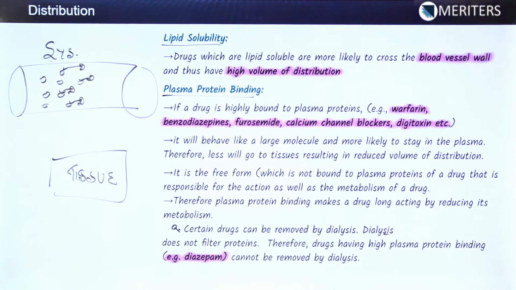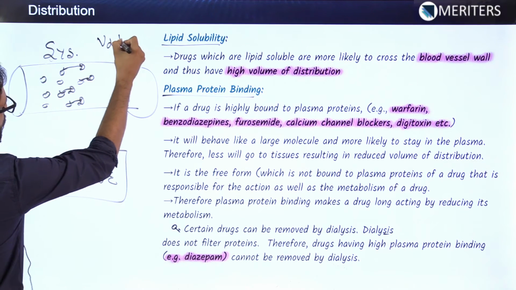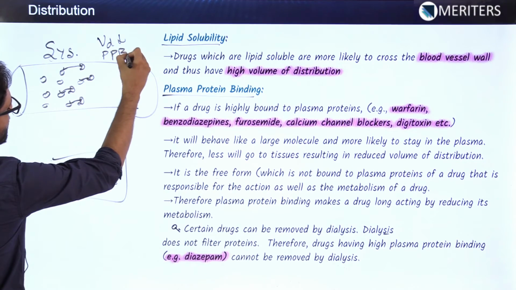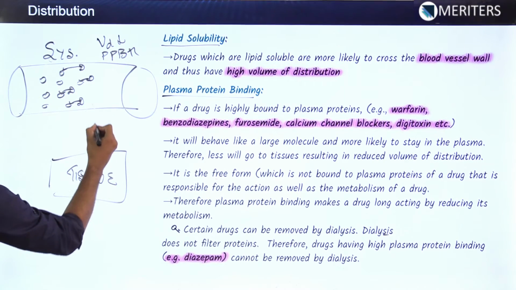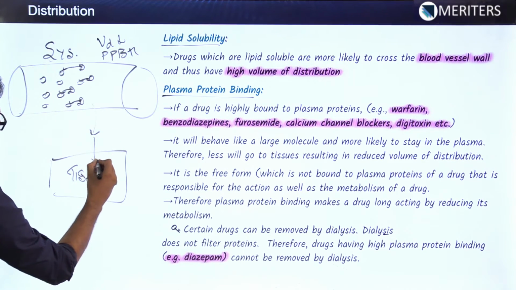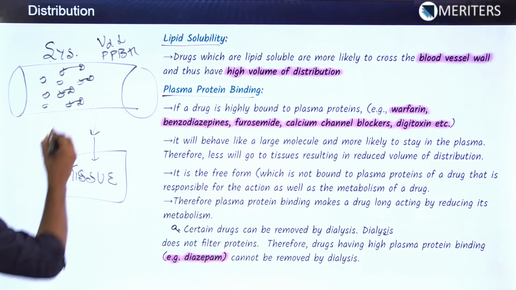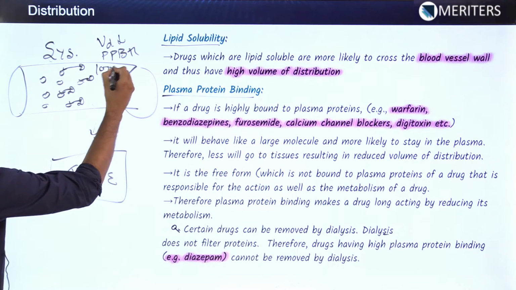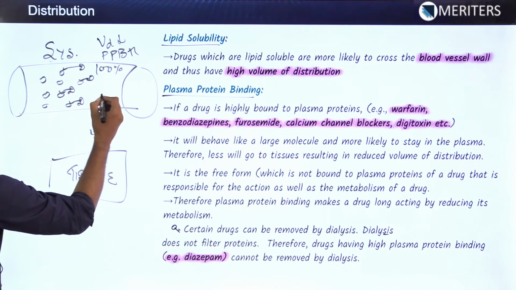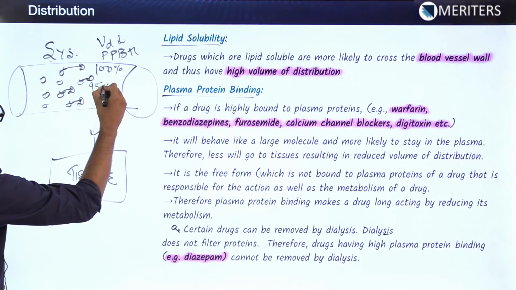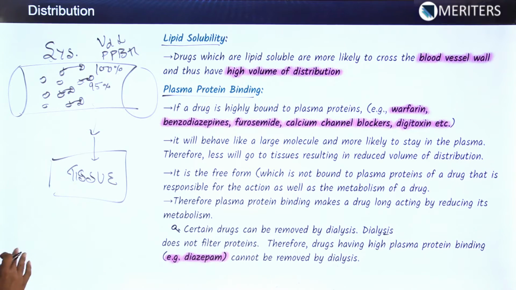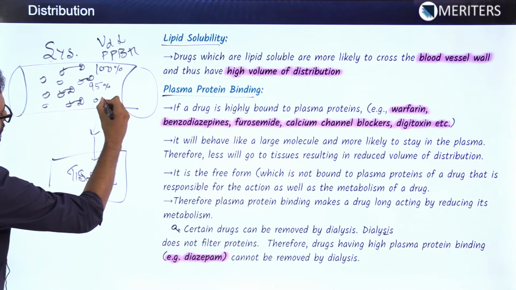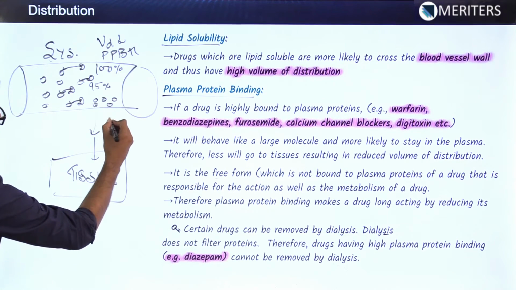Now, if the volume of distribution is low and plasma protein binding is high, then only a little amount of drug can go to the tissues. Suppose we put in 100% of the drug and the plasma protein binding is 95%, then we have 5% of the drug which is free.